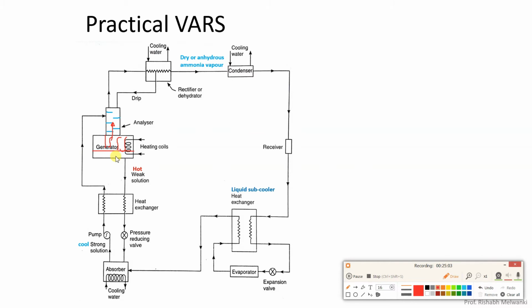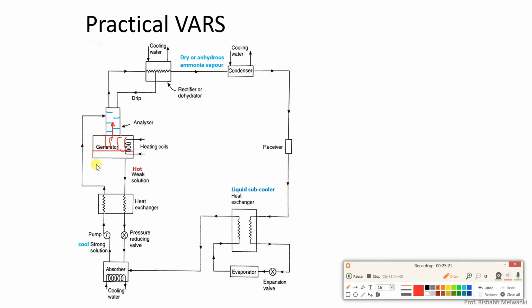Because of the use of the analyzer, we get two advantages. What is the first advantage? Whatever water vapors are moving in the upward direction are condensed, so that more ammonia goes to the rectifier or dehydrator.